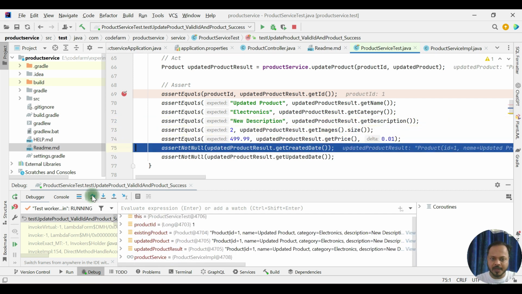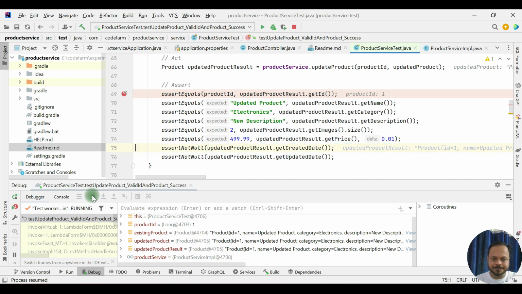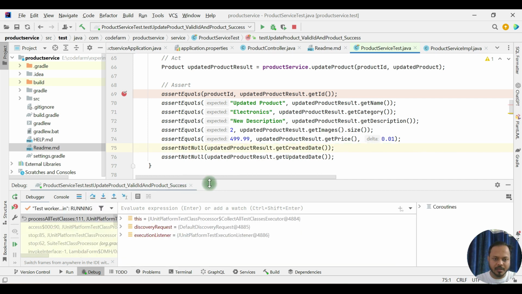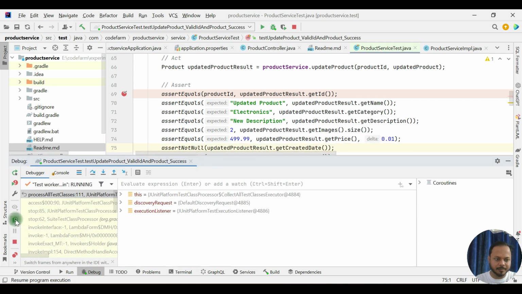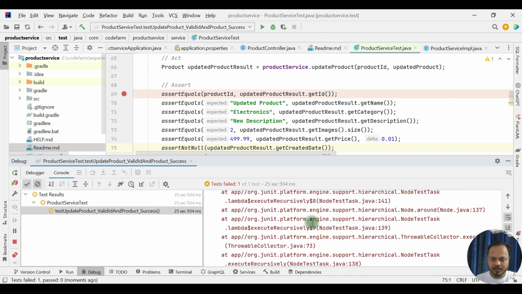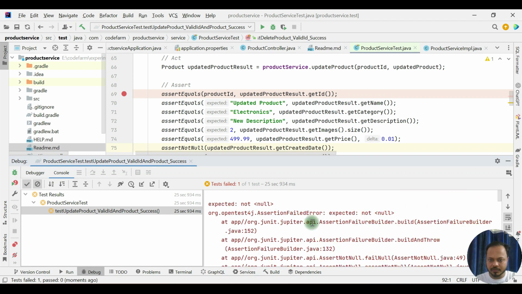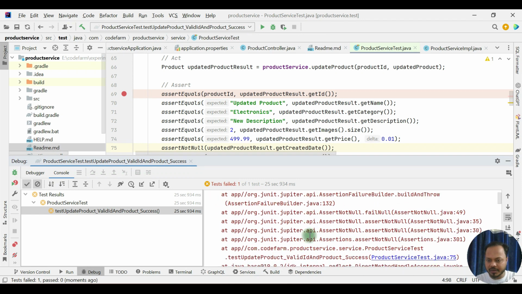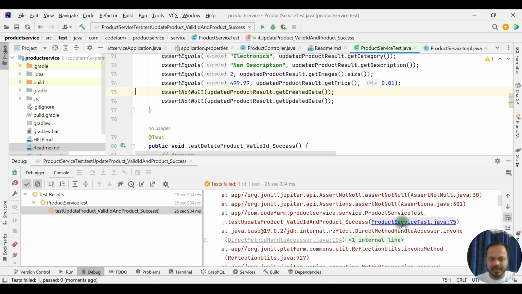All right, not null. Yeah, I think here it is creating the problem. So let it pass. Console: expected not null, but the line number it should have given me is 75. Yeah, from here itself I should have known that this is the problem it is creating.